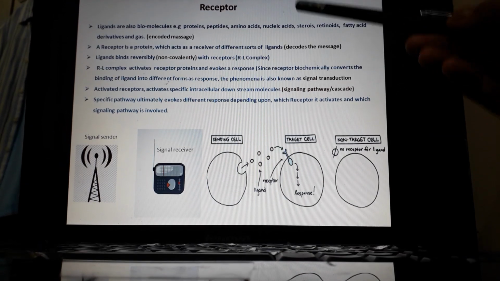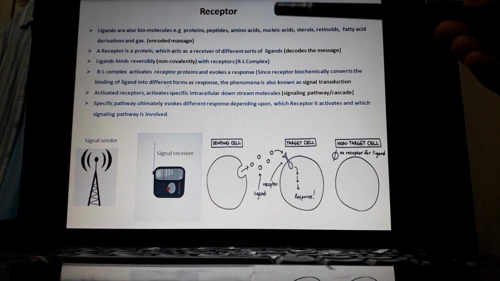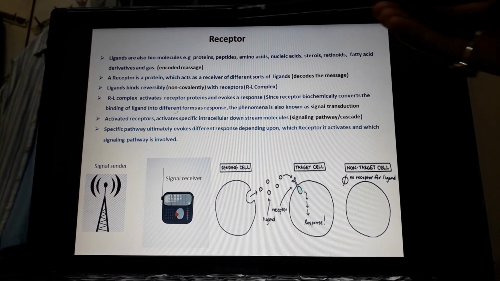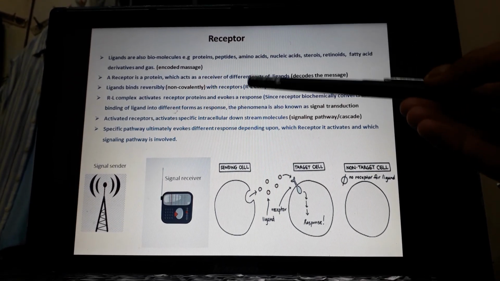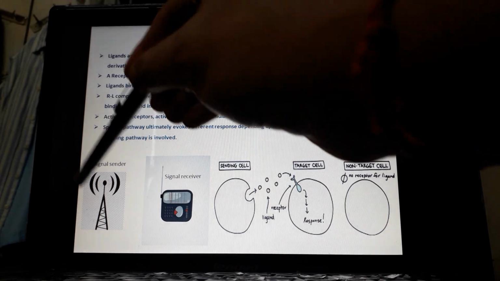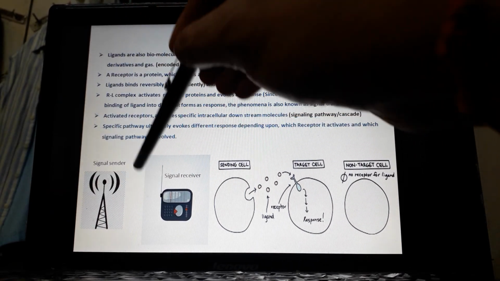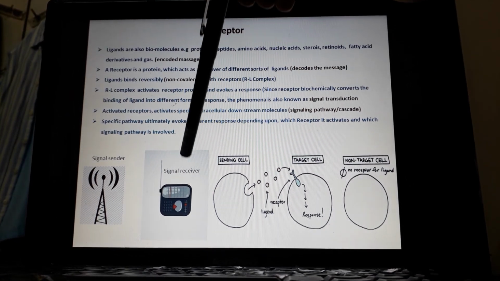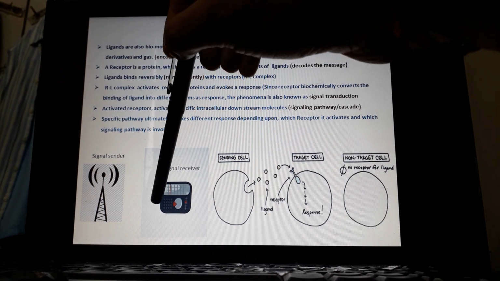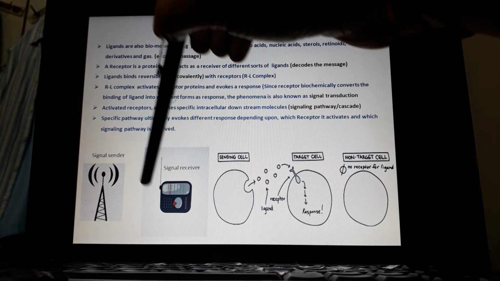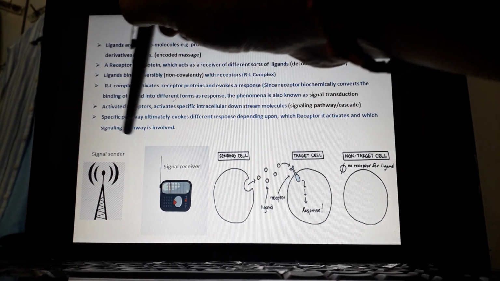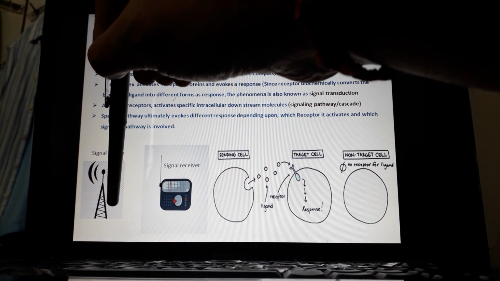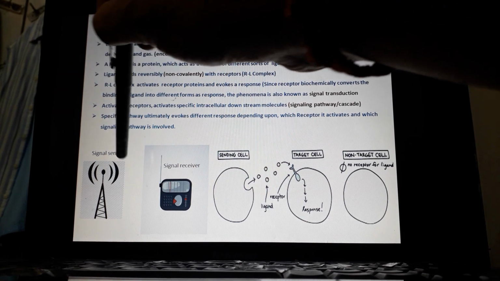So that means a receptor is a response evoker. It evokes a response whenever the signal binds to it. You can simply draw an analogy with an antenna which receives a signal: the antenna is the receptor, and the center from which these waves are emitted can be visualized as the signaling molecule.